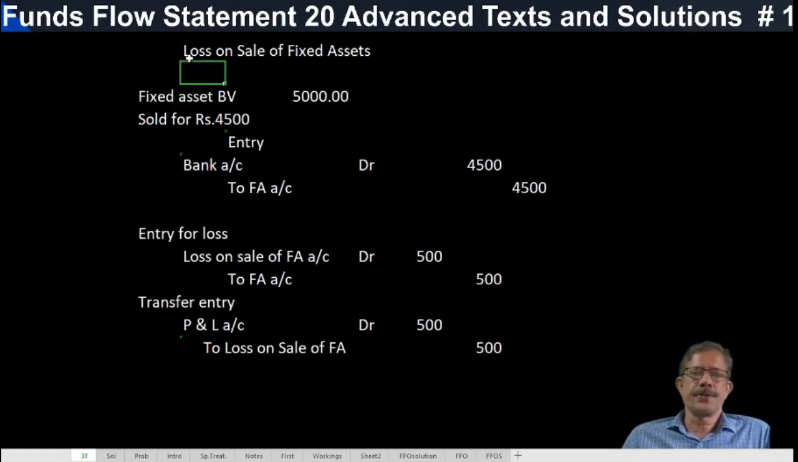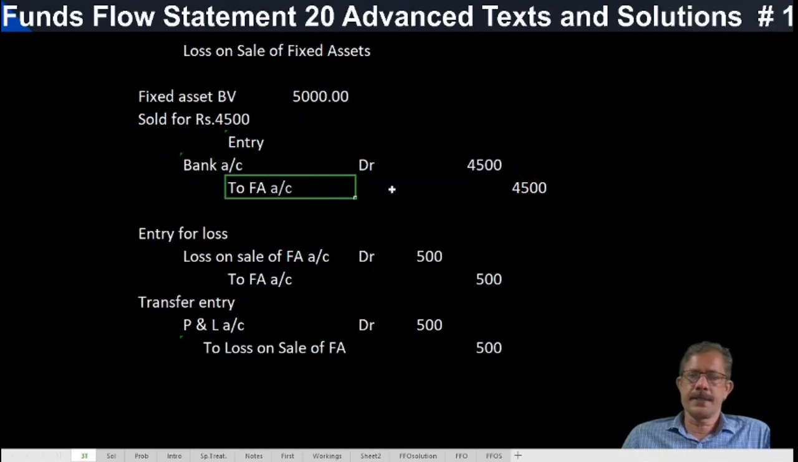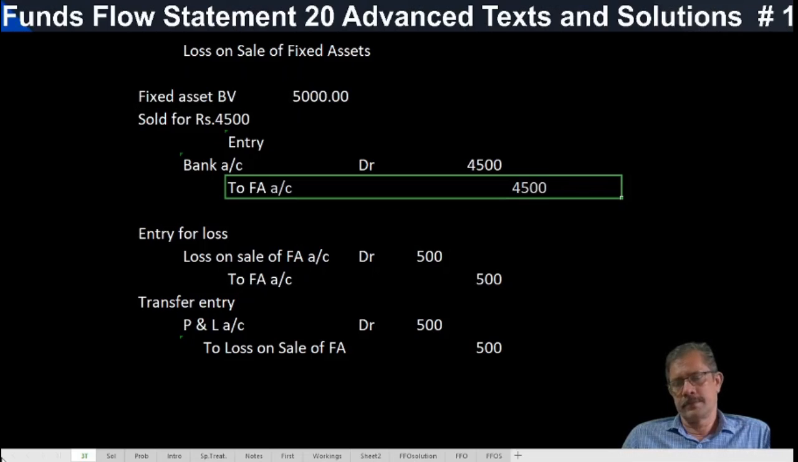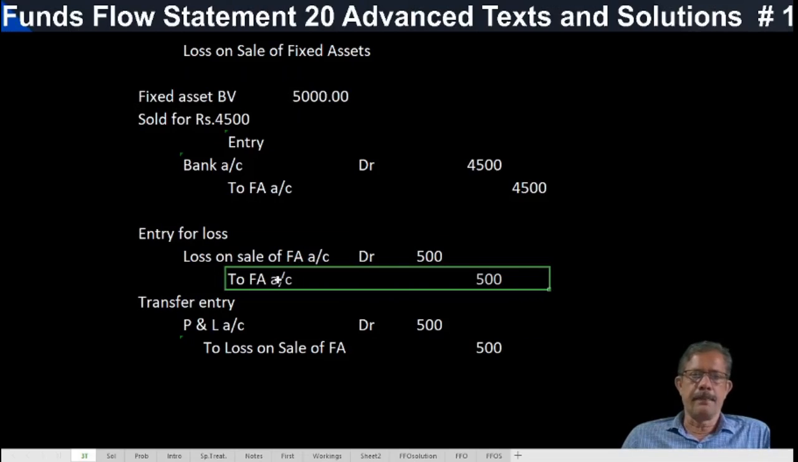Another good example, loss on sale of fixed assets. What is the entry for loss on sale of fixed asset? Fixed asset book value 5,000 rupees, sold for 4,500 rupees. What is the entry? Bank debtor 4,500 to fixed asset account 4,500. This is the cash received on account of sale. What is the entry for loss? Loss on sale of fixed asset account debtor 500 to fixed asset account 500. We can combine this entry.